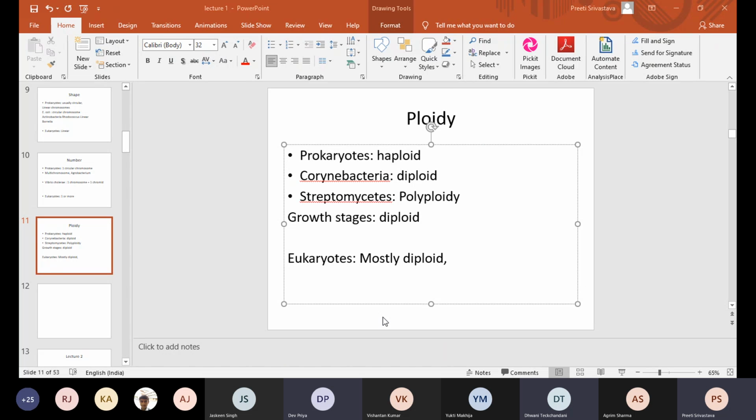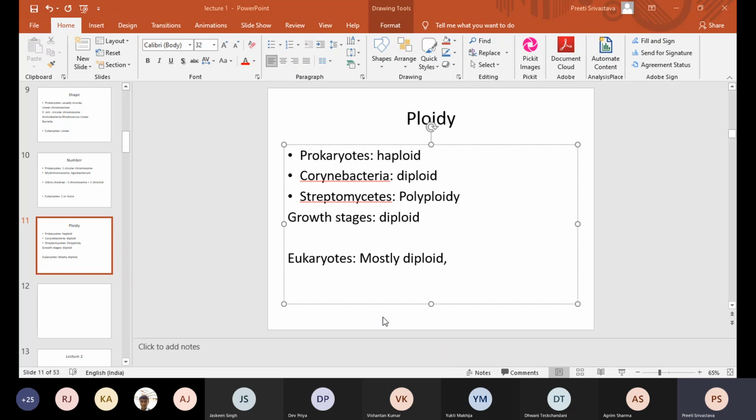There are some disorders in humans where some humans have more than two sex chromosomes, like XYY and XXX, called trisomy. We do not call that polyploidy, we call it aneuploidy. Aneuploidy means deviation from the normal set.